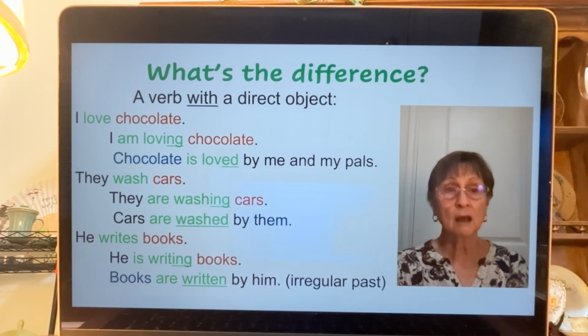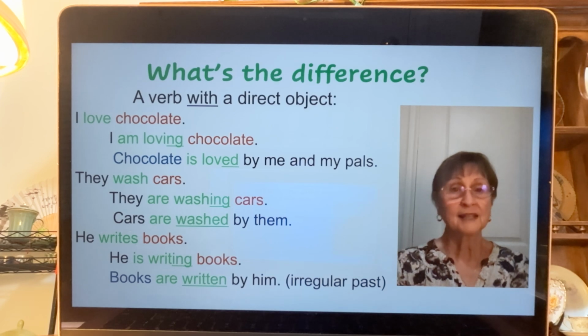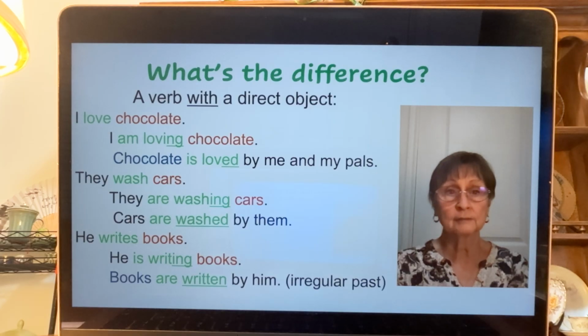Chocolate is loved by me and my pals. We all love chocolate. Chocolate is loved by me. All 3 sentences are the same idea. I love chocolate. I am loving chocolate. Chocolate is loved by me. Second example, they wash cars. They are washing cars right now. And then I move cars to the front and make it the subject. Cars are washed by them.